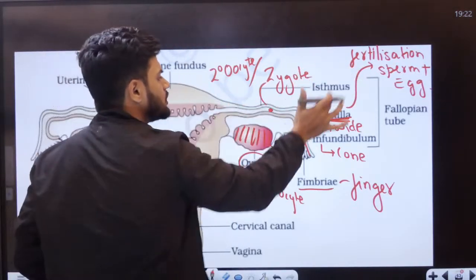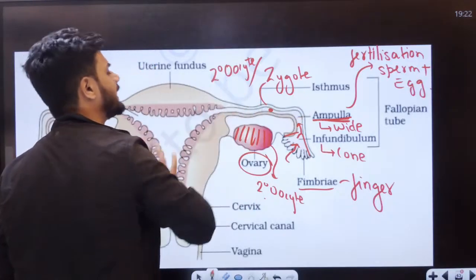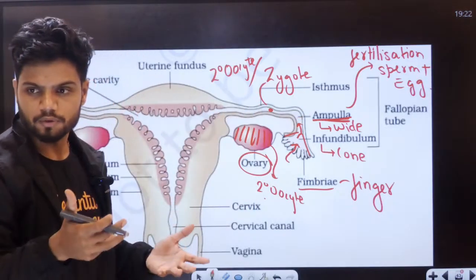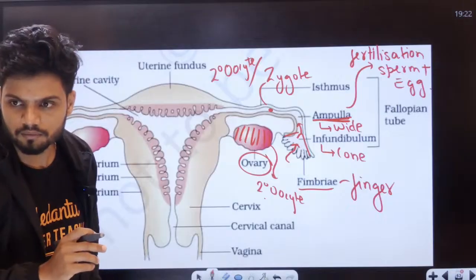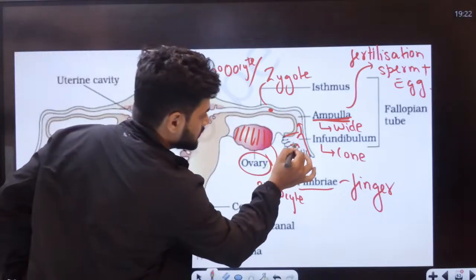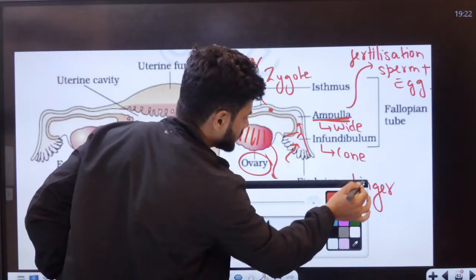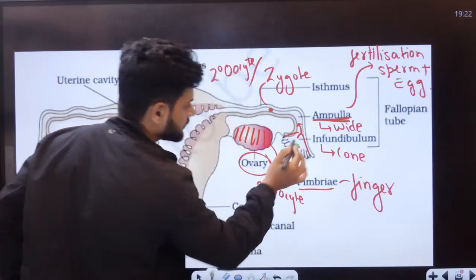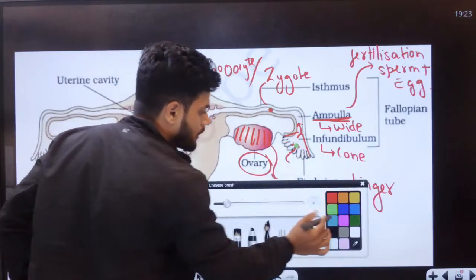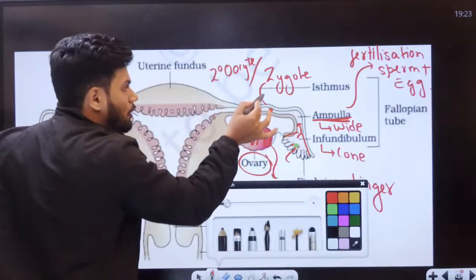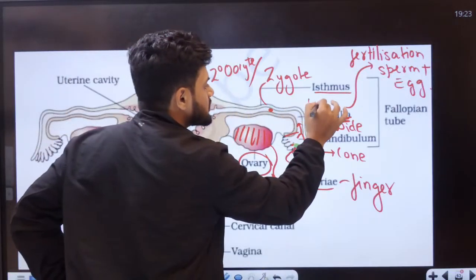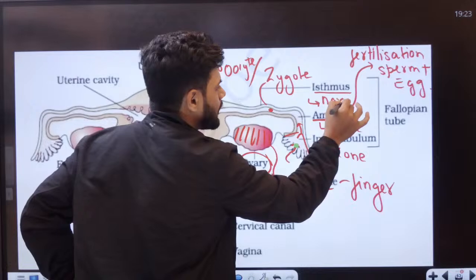If there is fertilization, then zygote. If not, secondary oocyte. Clear, all of you? We have the ostia right here. Now, students, from this isthmus region, that is a narrow part.